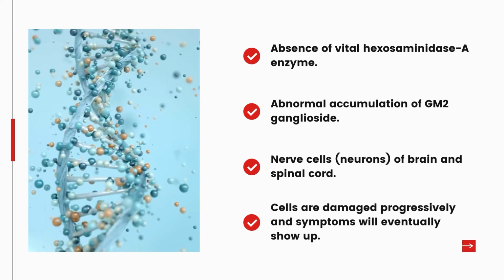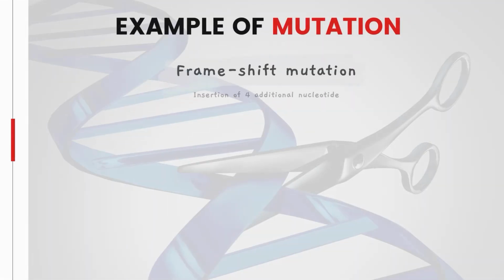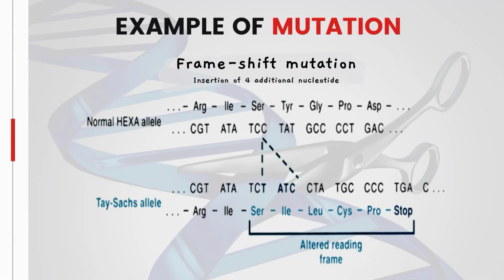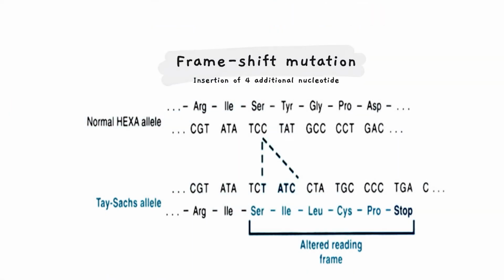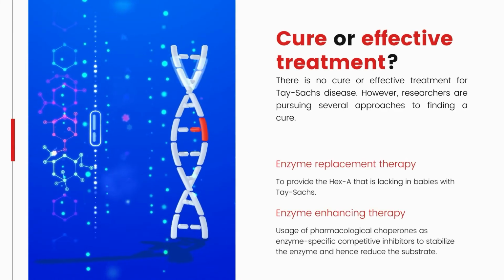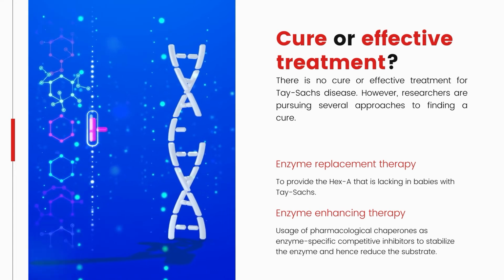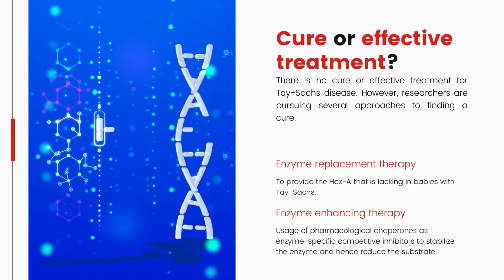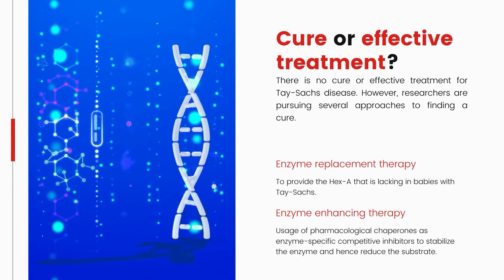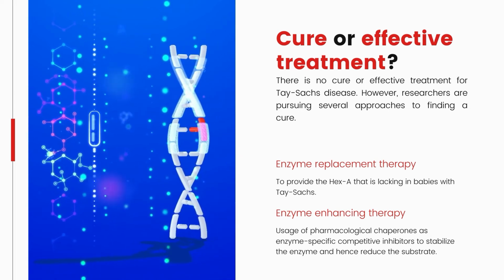This is an example of a mutation that occurred in the HEXA gene. The mutation shown is a frameshift mutation where 4 additional nucleotides were inserted, resulting in Tay-Sachs. There is no cure or effective treatment for Tay-Sachs disease, however, researchers are pursuing several approaches to finding a cure. Scientists are exploring enzyme replacement therapy to provide the HEX-A that is lacking in babies with Tay-Sachs. Enzyme replacement therapy is a promising option for Tay-Sachs disease.